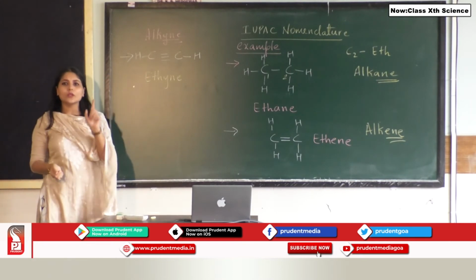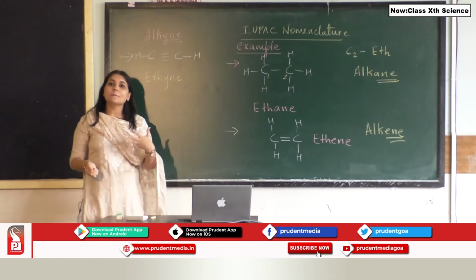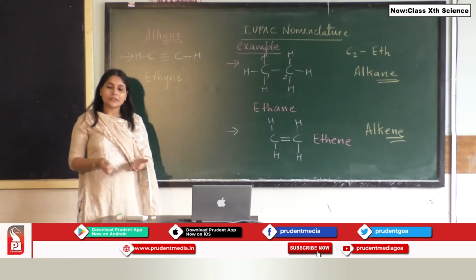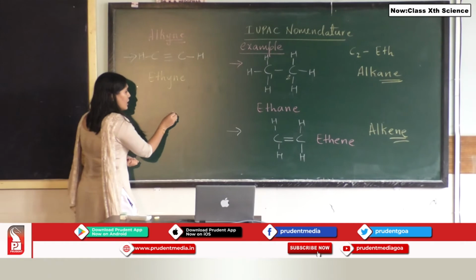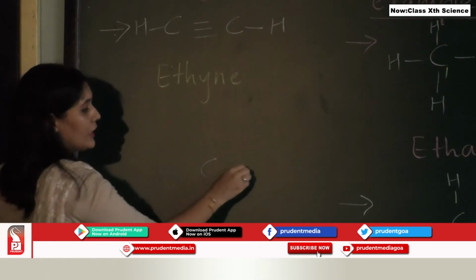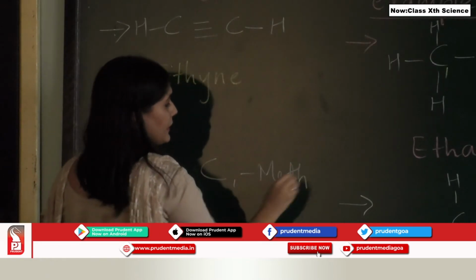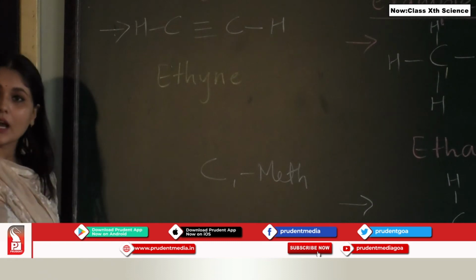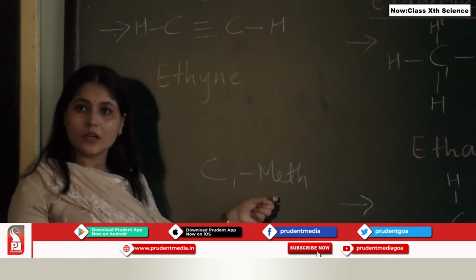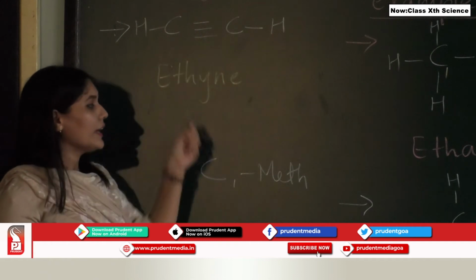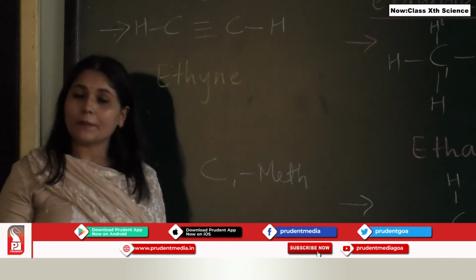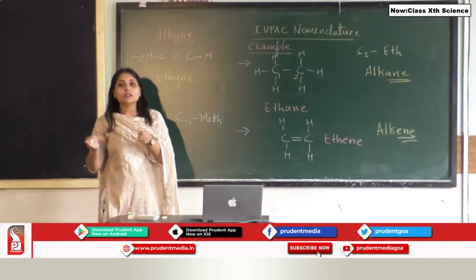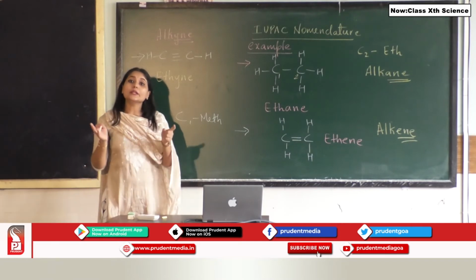Now one thing that you will notice, students, we do not have methene or methyne. Can we construct a structure? Because meth, we know C1 is meth. When there is 1 carbon atom, the word root is meth. Can we get an alkene and alkyne from meth? We cannot get, because a double bond or a triple bond is formed between 2 carbon atoms.